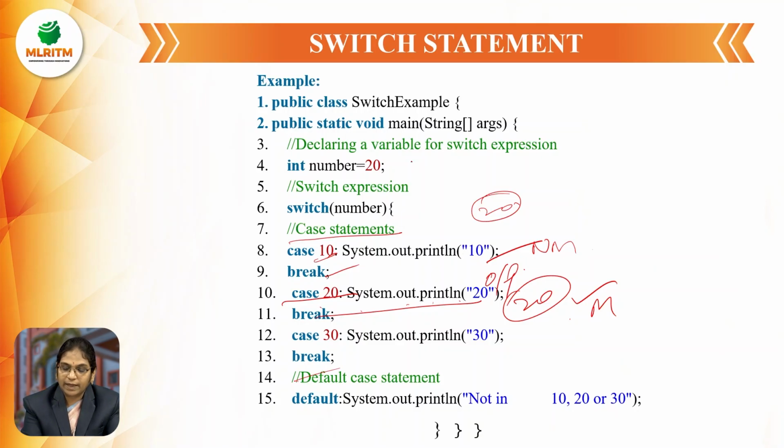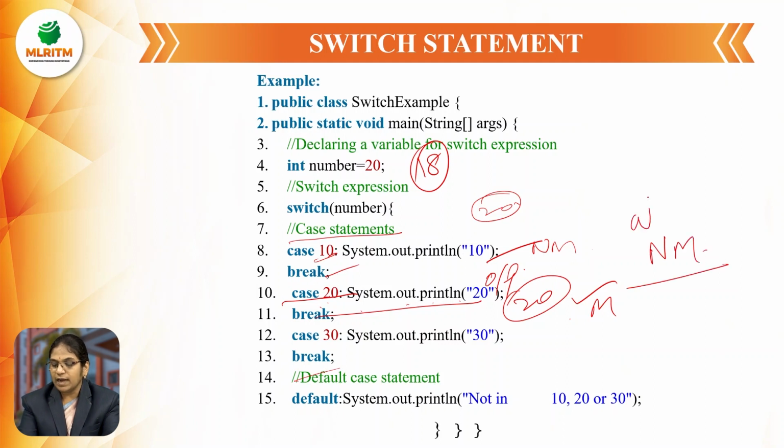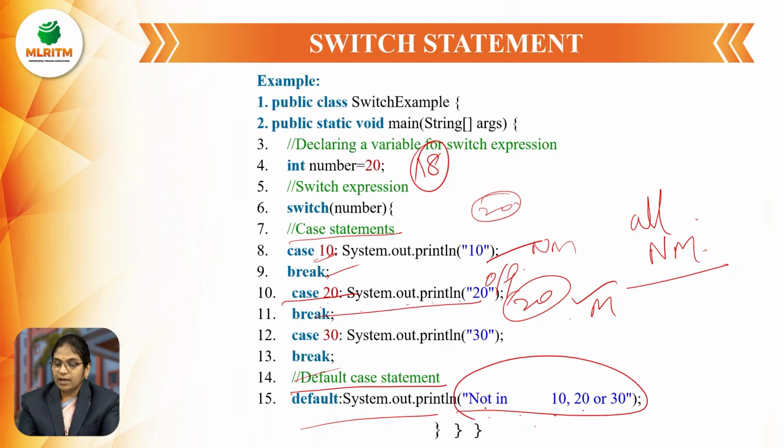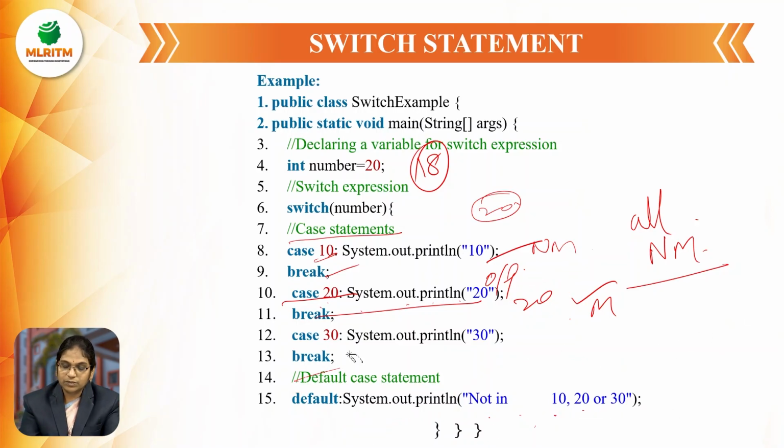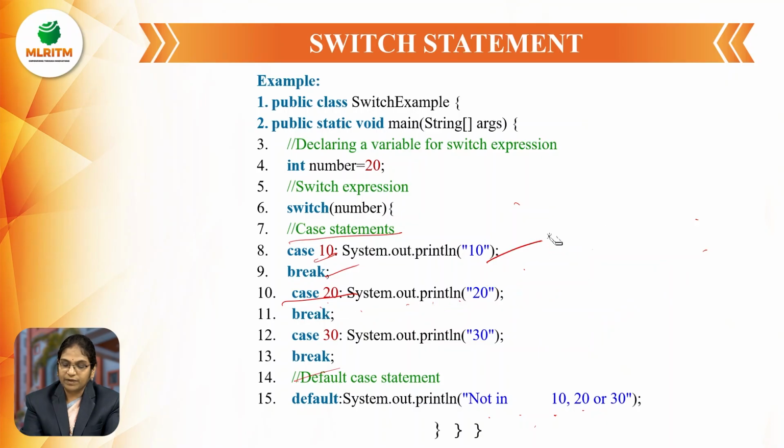But let us imagine I have given 18 as the number. Checking with all the cases, no case has been matched. Means all the cases are unmatched. So then it goes to the default case statement and prints not in range of 10, 20 or 30. Then this output is going to be printed as the final output on the screen. So this is the case. Means when we have multiple conditions or cases and any one of the cases has to be executed, we have to go with the switch statement.